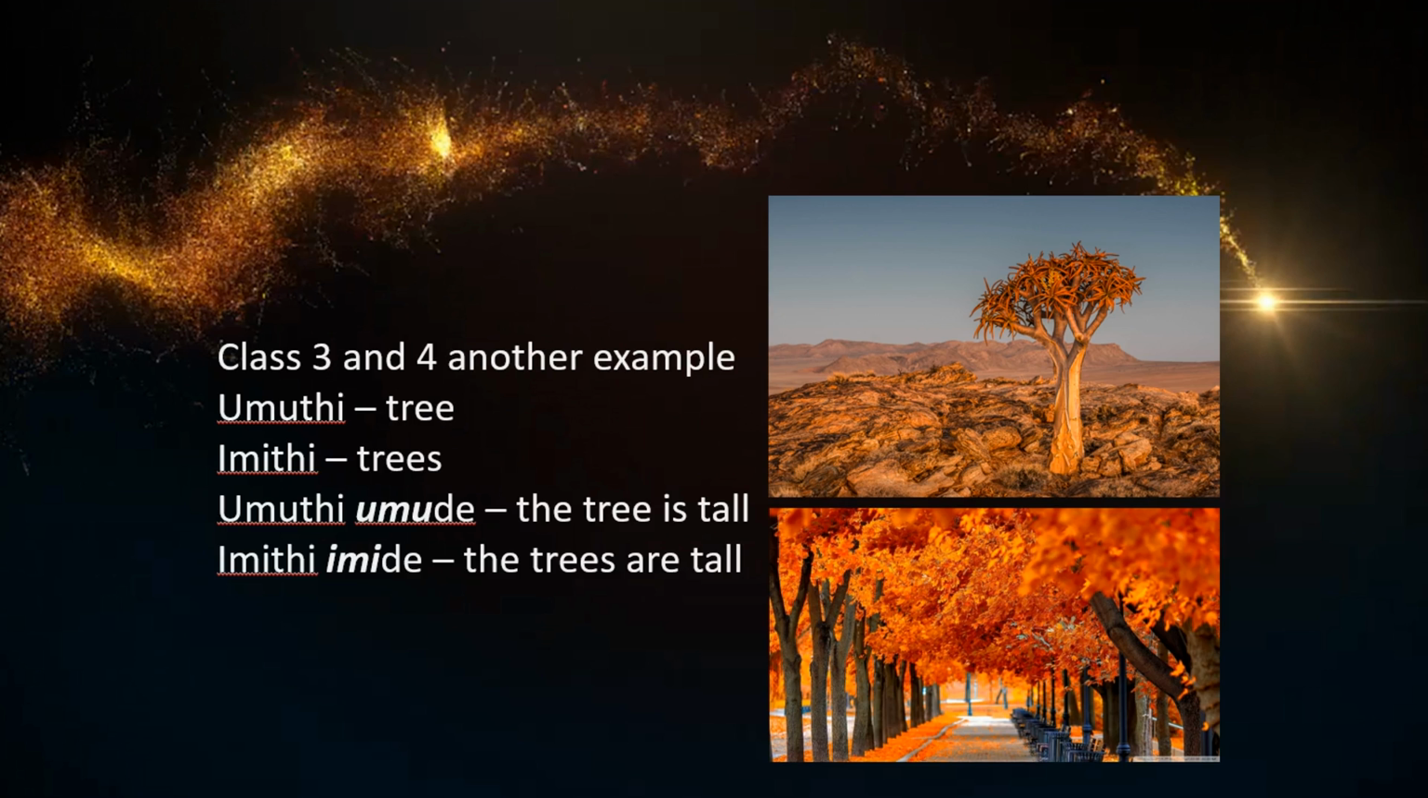Right, let's go to another one. Now we go to class 3 and 4, other examples, just to add to the previous ones. Umuti, a tree. The plural is trees. Imiti. So, if the tree is tall, umuti mude. The trees are tall. Imiti mide.